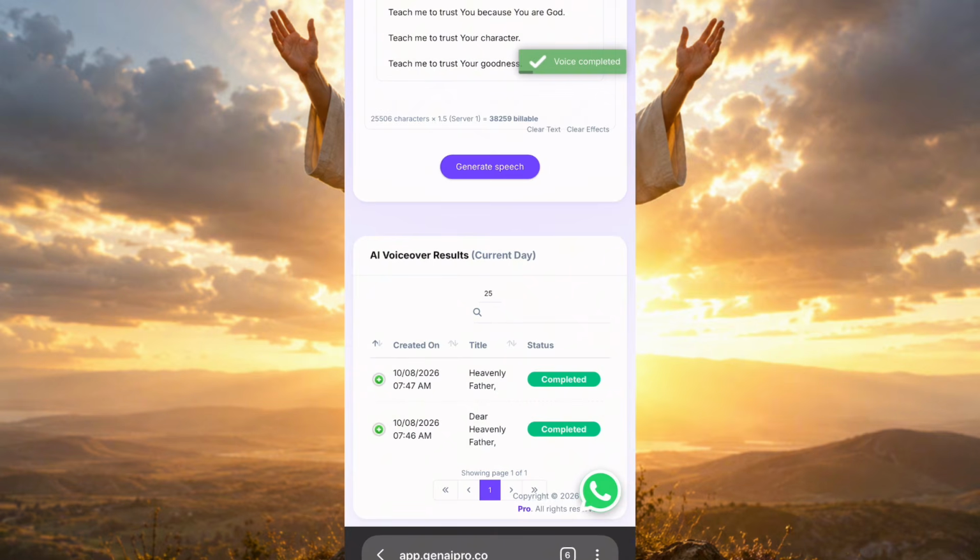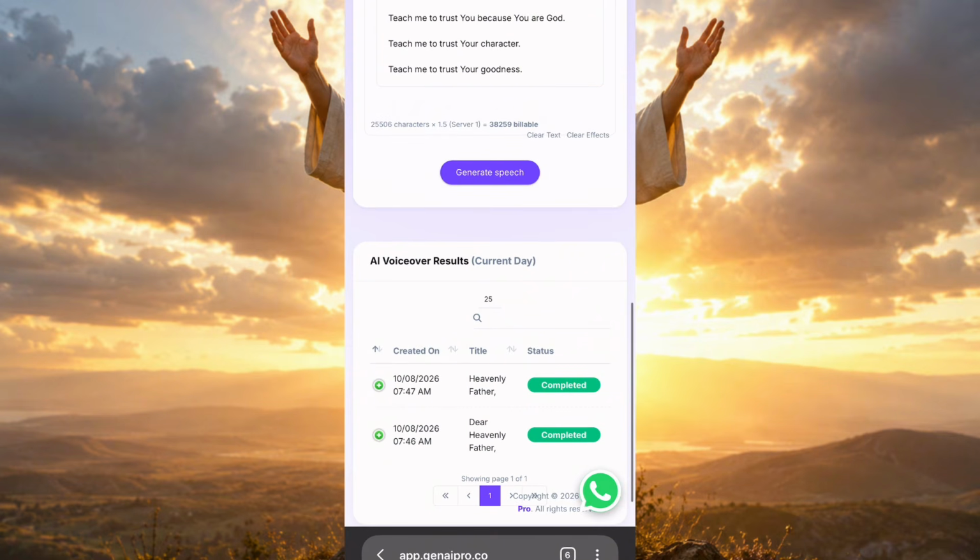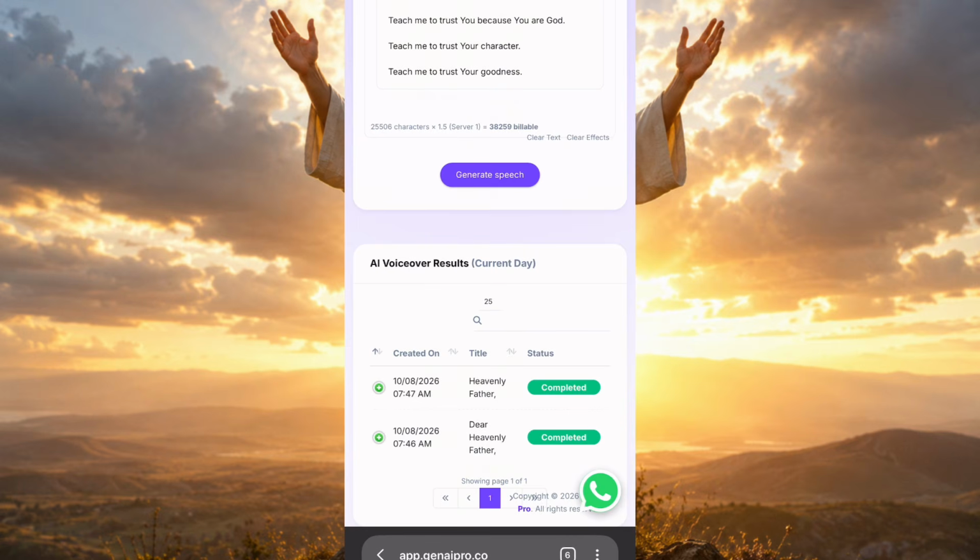Our audios are ready. Now we are going to go to download. Once you scroll to the side, you are going to see download, then you are going to download your audios.